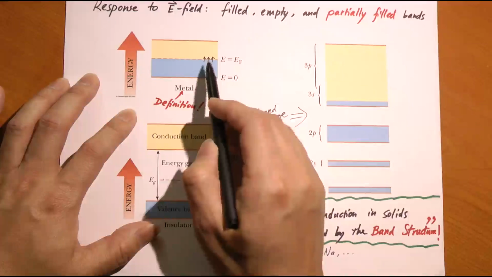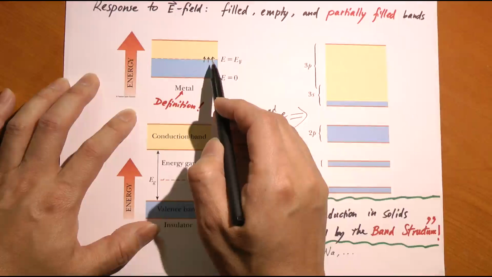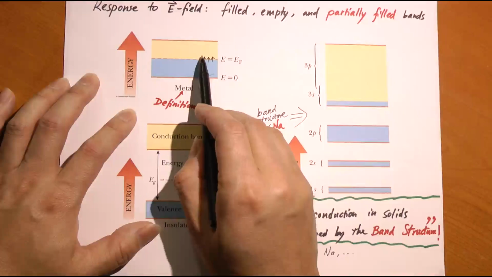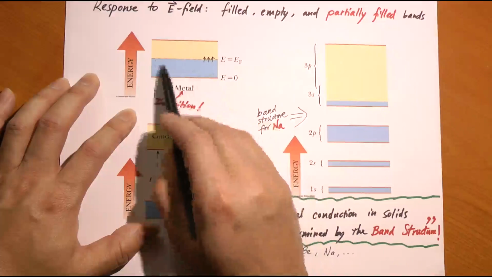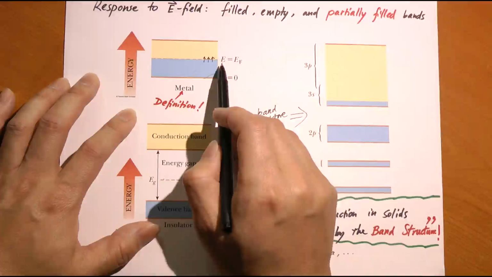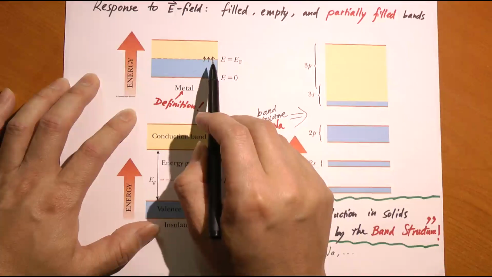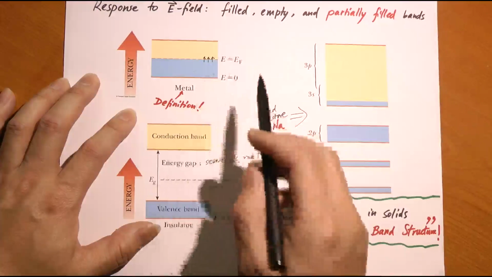So this is a case of a partially filled band. When you put it in the electric field, the electrons will each go up a little bit in their energy, but it's still within the same band, so they can do that. So it will be a conductor. It will contribute to the conduction of the electrical current.